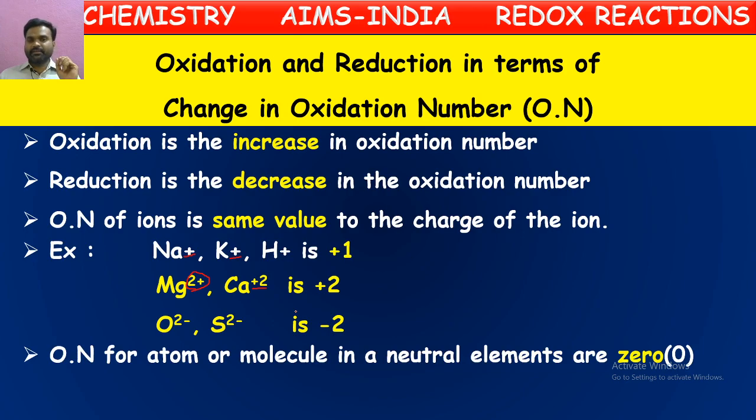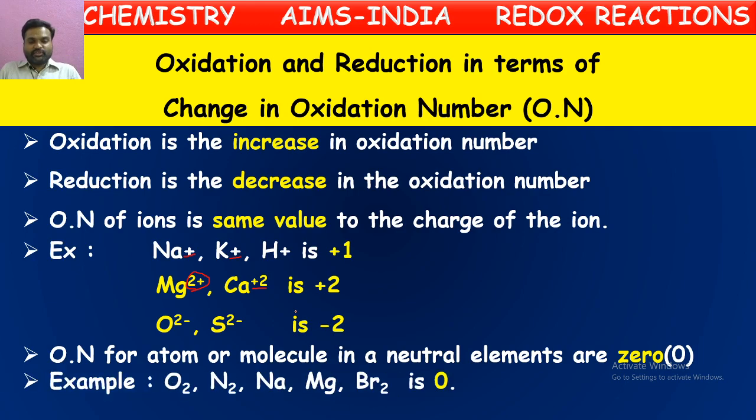The oxidation number of atoms or molecules in a neutral element is equal to 0, because in neutral elements, molecules or atoms, they possess 0 charge. If you say H2, N2, O2 or Mg, Br2, F2, Cl2, these are all elementary molecules. There is no charge on those molecules.